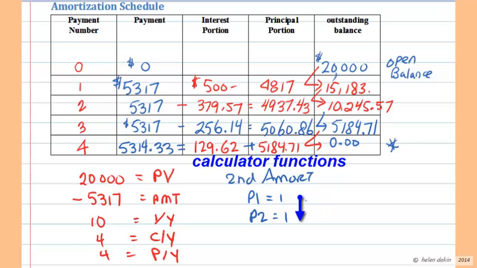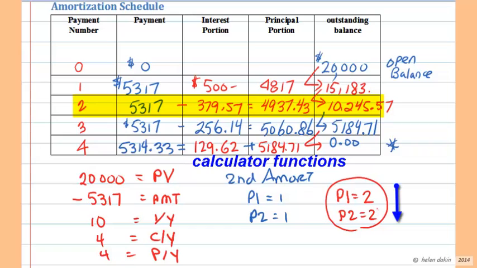So if you keep going down that set of functions, and now if we change P1 to the second payment, so P1 is equal to 2 and P2 is equal to 2, and you want to find out what happens at the end of the second period or second payment, then of course you'll have to enter new values for P1 and P2, press the down arrow key, and then you'll get the outputs for the balance, the principal portion, and the interest portion after the second payment.